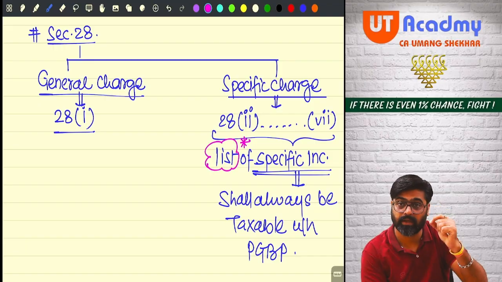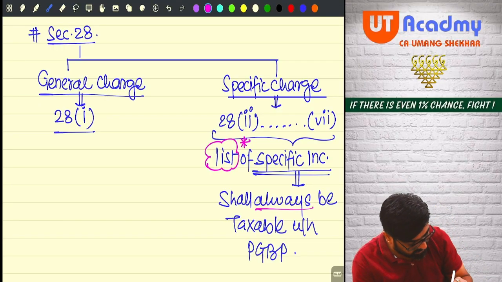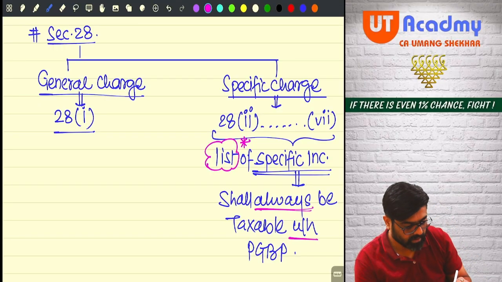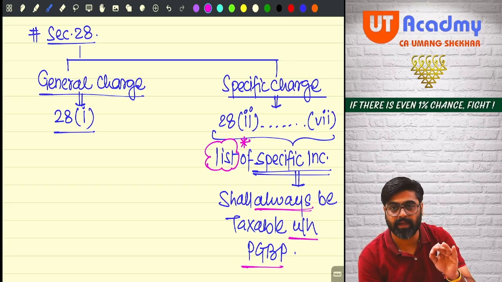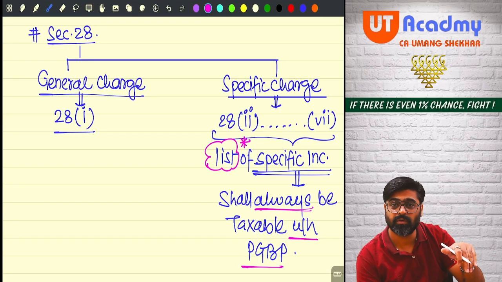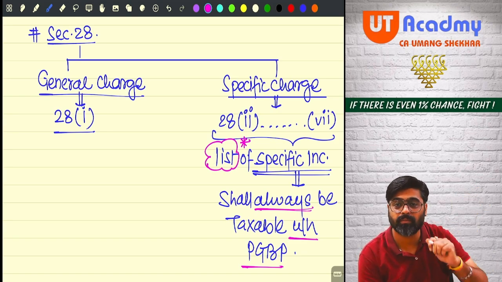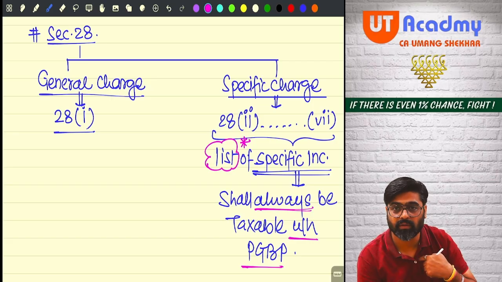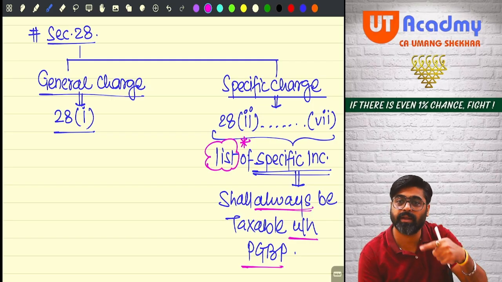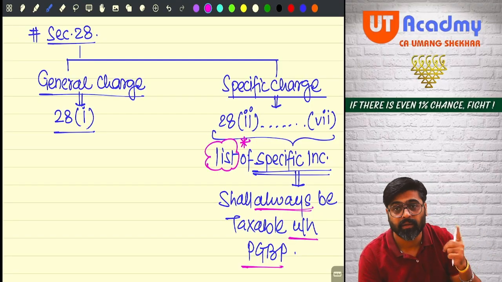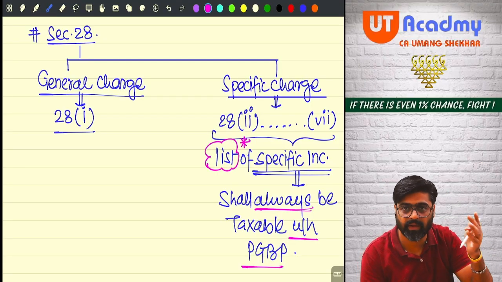These incomes will always be taxable under the head PGBP. If you mistakenly take this income to any other head, you are gone. Because the law itself tells you to bring this income under this head. Who are you to take that income to some other head? The law wants you to charge this income under this head only. So this income cannot go under any head other than PGBP. So that list we are going to see.